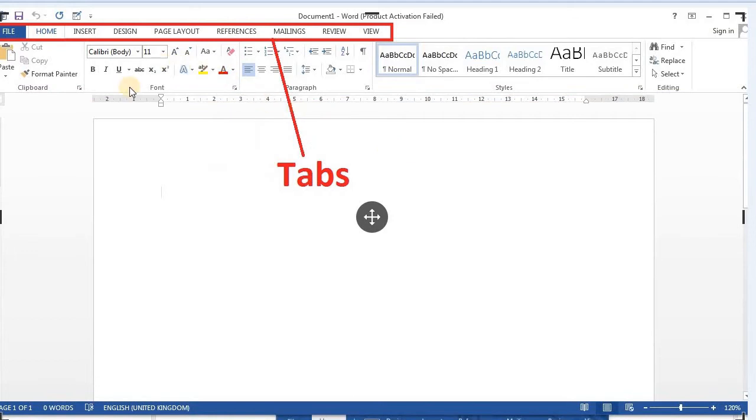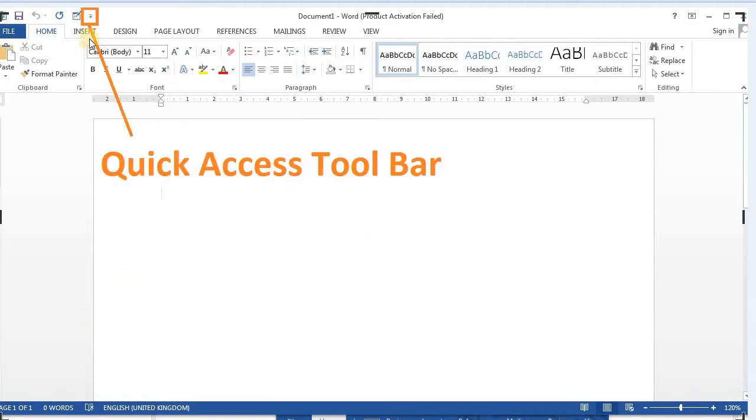We have the tabs that determine the commands that will be shown on the ribbon. The ribbon shows related commands, and you have your quick access toolbar right here.